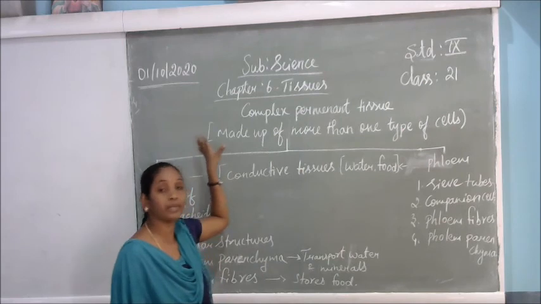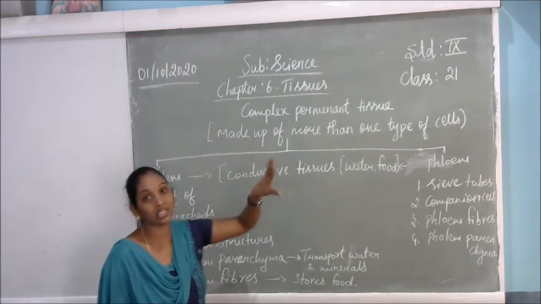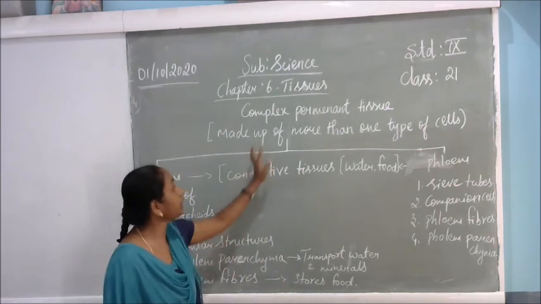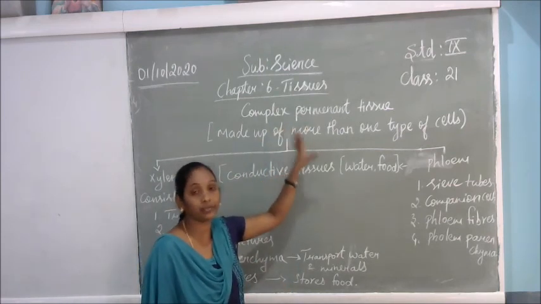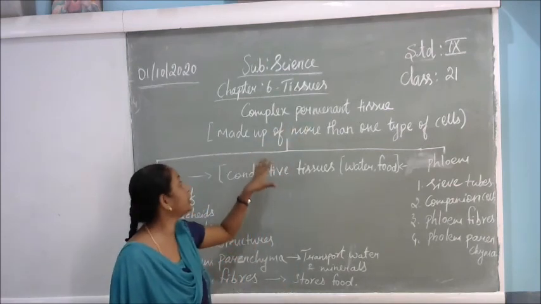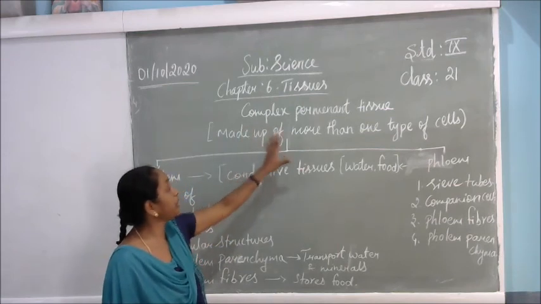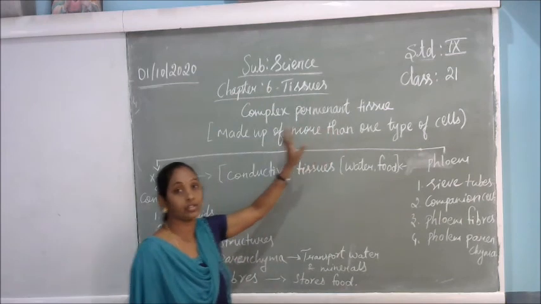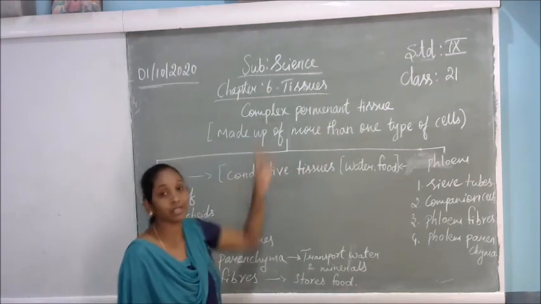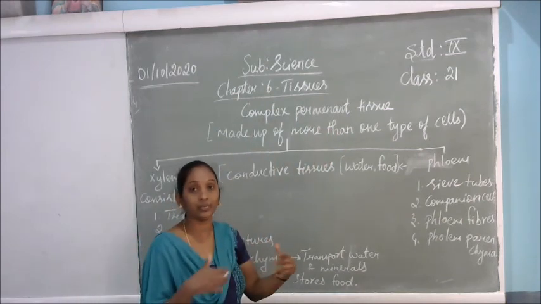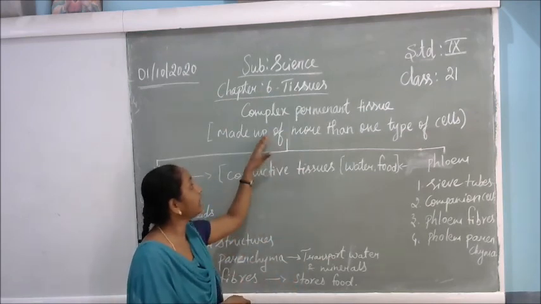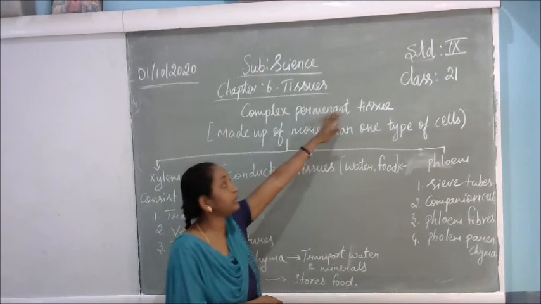Meristematic tissues are made up of a single type of cell only. Here the complex permanent tissues are totally different from the meristematic tissues. Complex permanent tissues are made up of more than one type of cell. Complex means something different in that term. Different types of cells join together to make the complex permanent tissues.